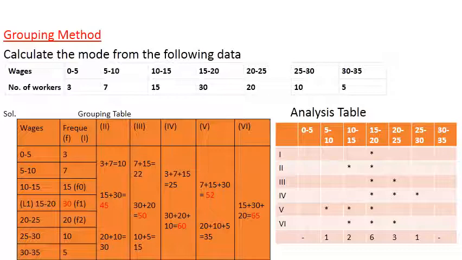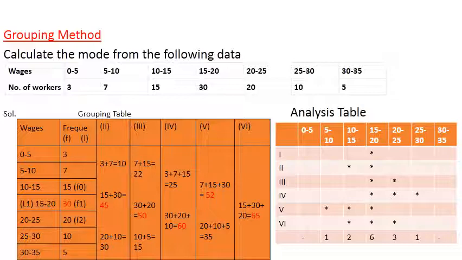You can see in the frequency column, the highest frequency is 30, so I have colored this red. And in the second column, 3 plus 7, adding in 2's, 15 plus 30, 20 plus 10, and then 5 remains. We don't have another number to make a pair, so leave it. Here in the second column the highest number is 45, so I colored it red.